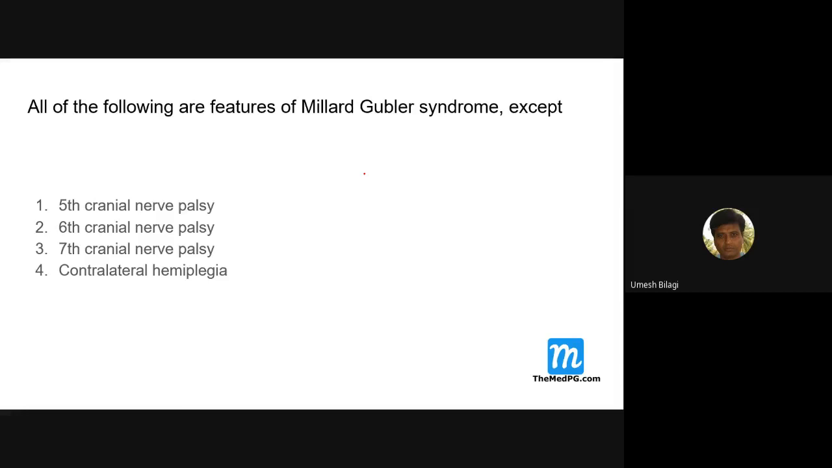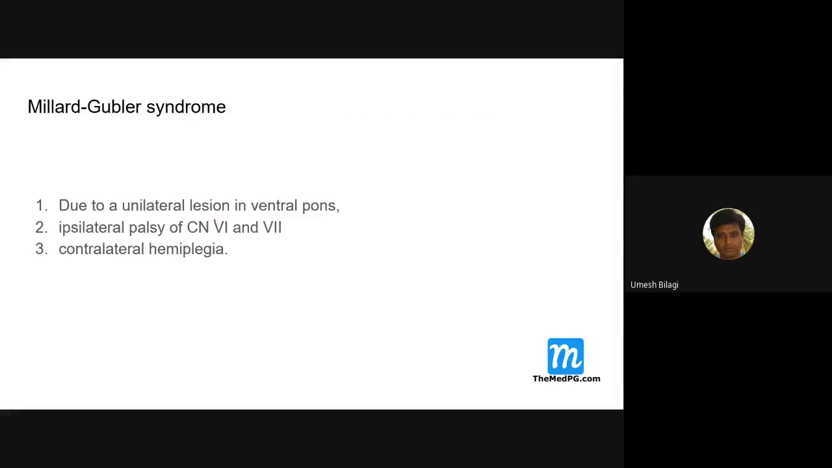All of the following are features of Millard-Gubler syndrome, except: fifth cranial nerve, sixth cranial nerve, seventh cranial nerve, contralateral hemiplegia. The answer is this. Millard-Gubler syndrome is due to a unilateral lesion in the ventral pons. So there is ipsilateral sixth and seventh nerve palsy and contralateral hemiplegia.